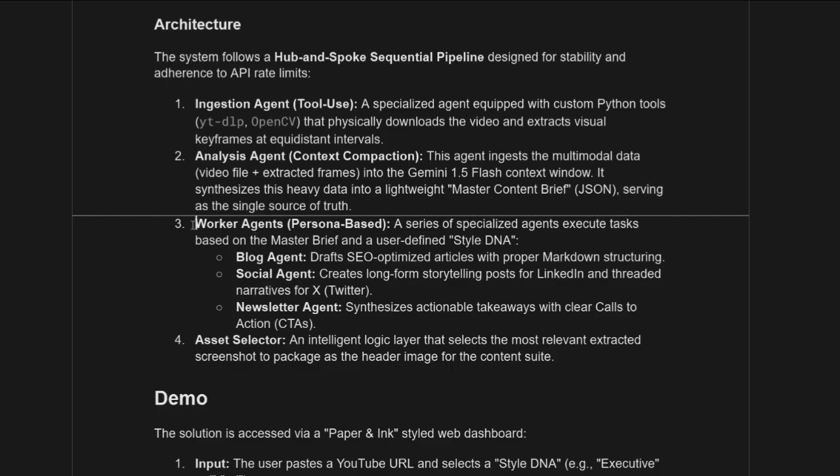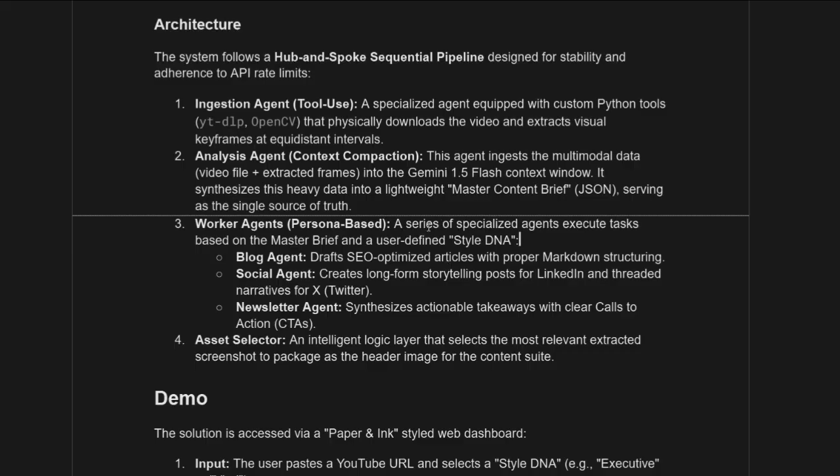The third component is the worker agents, which are persona based. A series of specialized agents executes tasks based on the master brief and user-defined style DNA. These agents execute tasks on the master JSON brief which was created earlier, given a basic style persona which the user can choose.